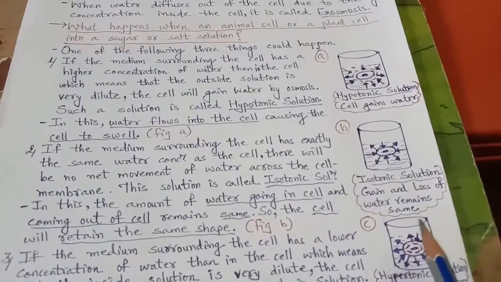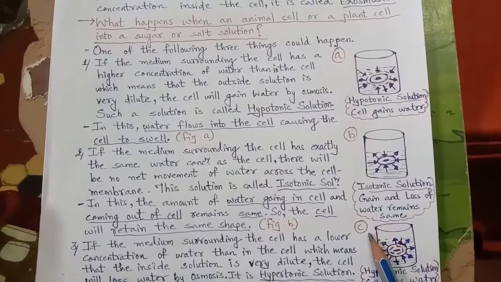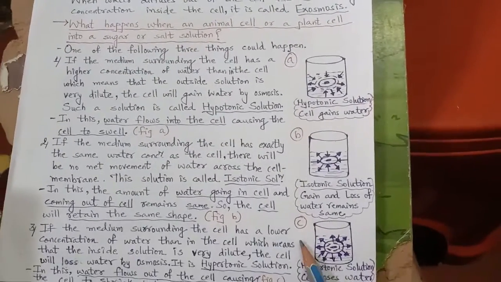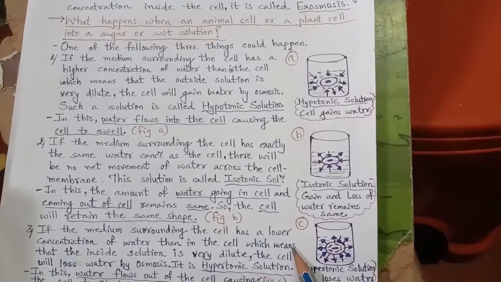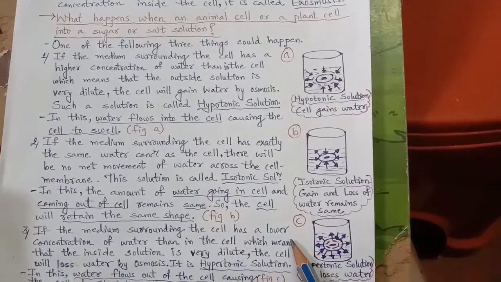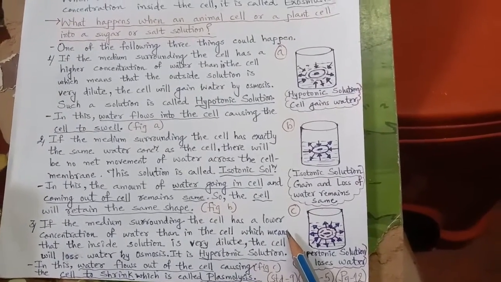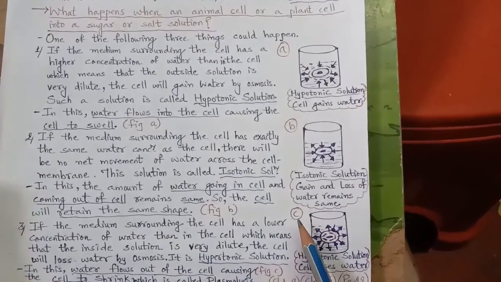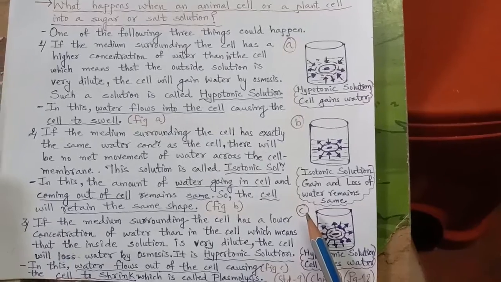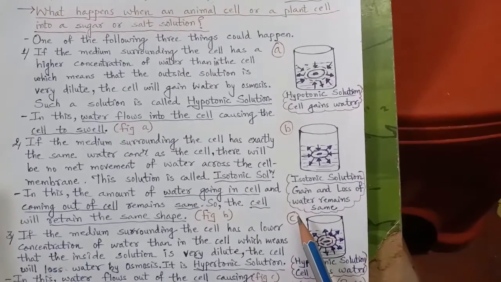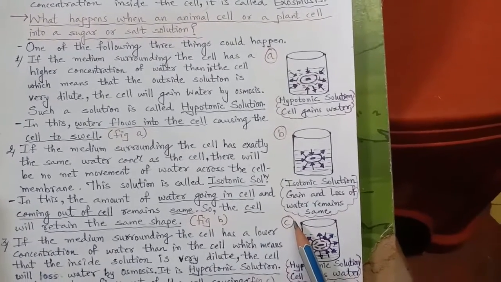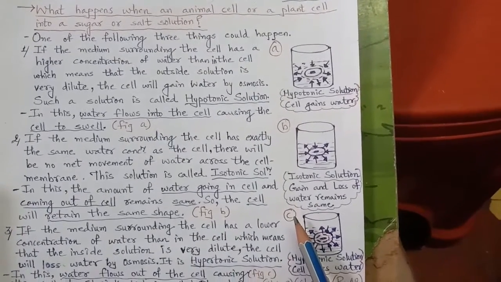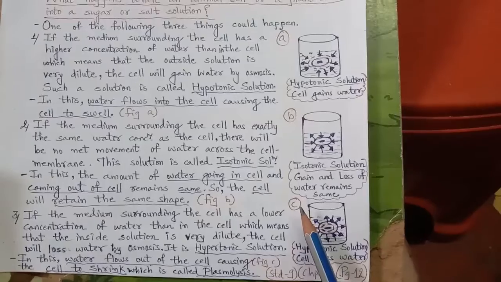So this is about the osmosis. Passage of water from higher concentration to lower concentration is osmosis, and if water consists of some salt or sugar in it, then any of the 3 conditions can take place. Either that solution will be considered as hypotonic, where inside the cell less water, outside the cell more water.